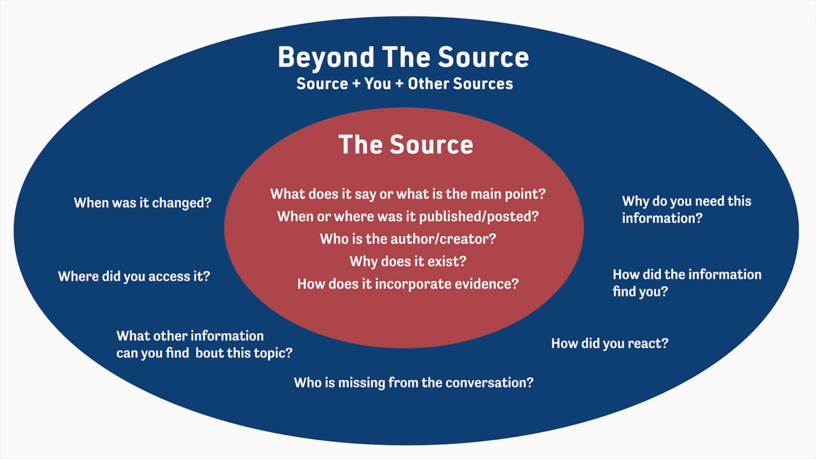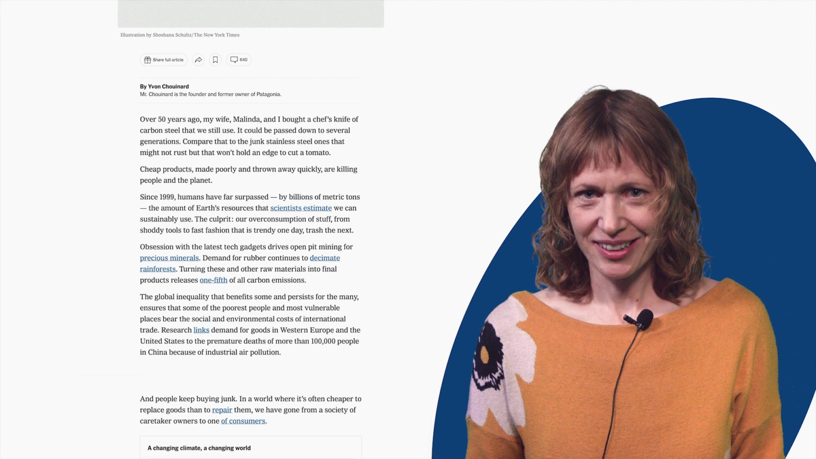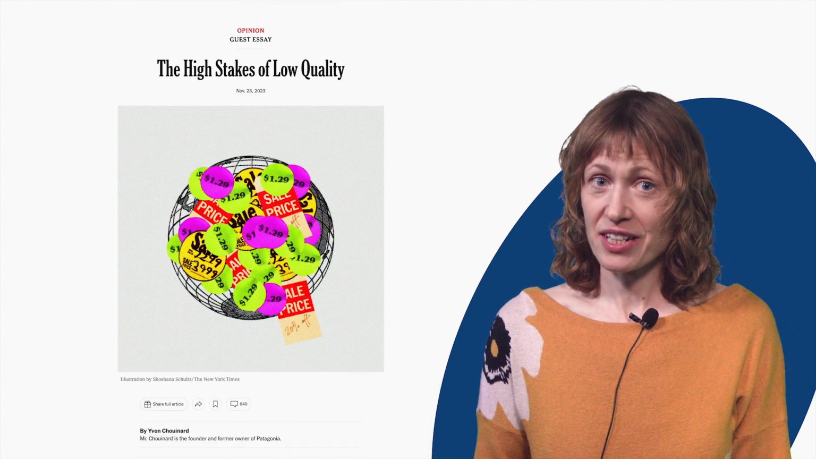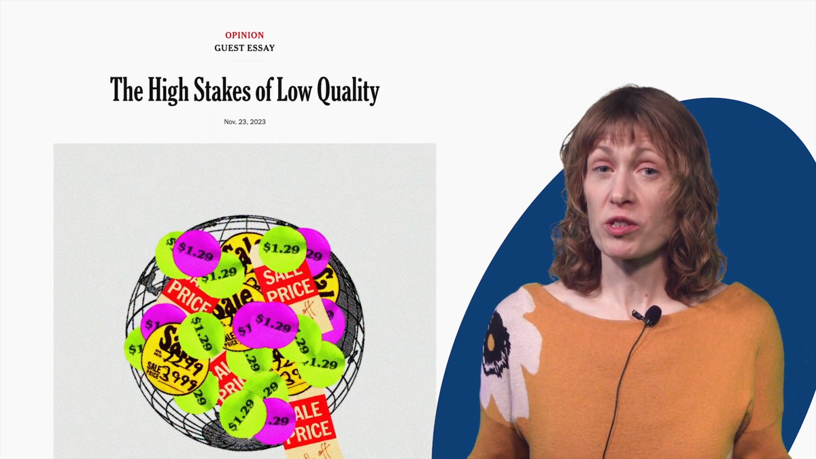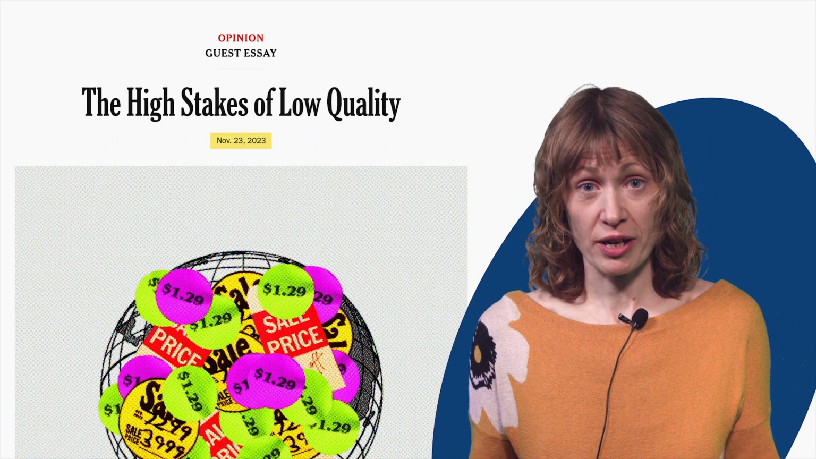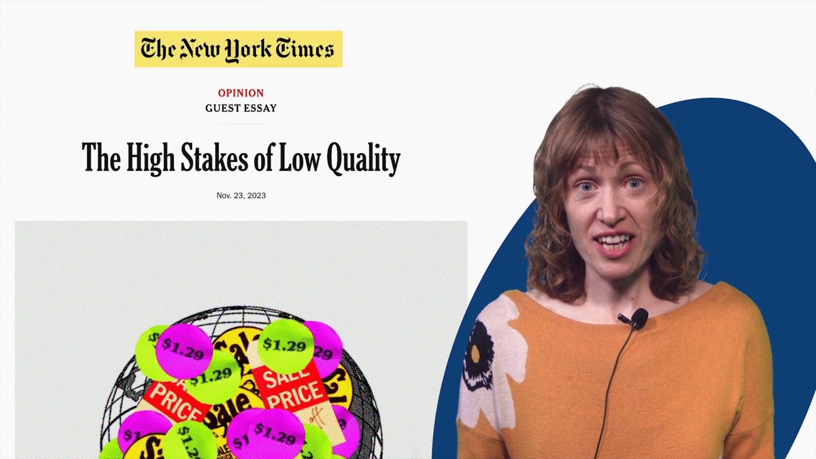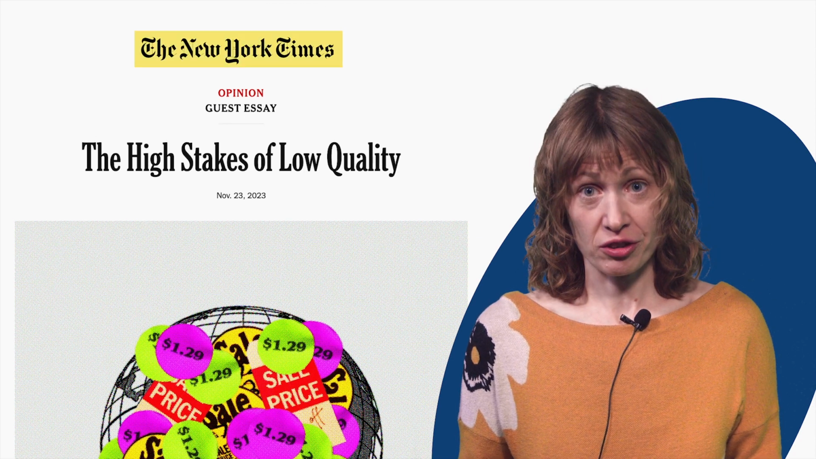Some of these questions require you to reflect on your personal biases and reactions to the content. Let's look at an example together. An essay about the environmental impact of poorly made consumer goods. It was published in November 2023. It was published in the New York Times, which might suggest that it is a reported news article.